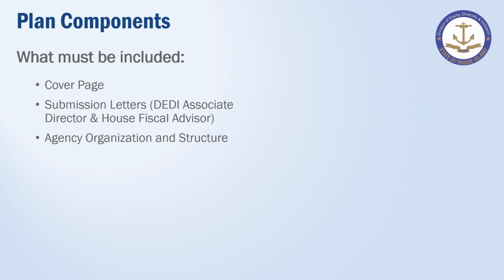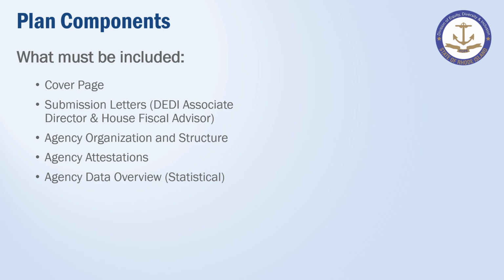Agency organization and structure. Here you'll provide a brief outline of your agency's jurisdiction, purpose, and background along with an organizational chart. Agency attestations. Templates for consideration have been provided within the DOA templates document. Agency data overview, statistical. These are the blank data sheets that are linked under Agency Data Overview within the guidelines.